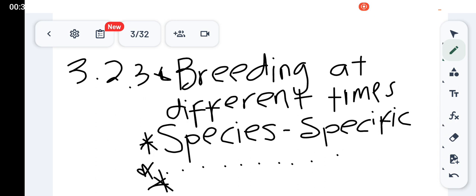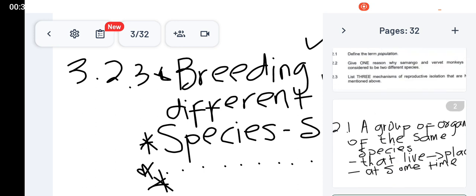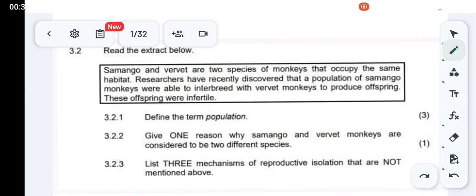You can also include the prevention of fertilization. But breeding at different times of the year, yes. And then we have species specific courtship behavior, and we also have adaptation of different pollinators. And then we also have the prevention of fertilization. Those are the mechanisms of reproductive isolation that are not included in the extract.